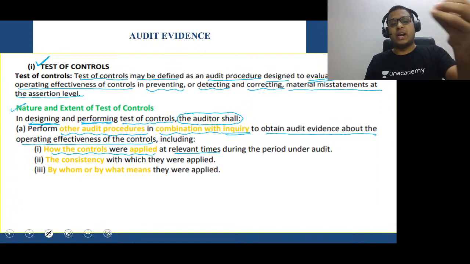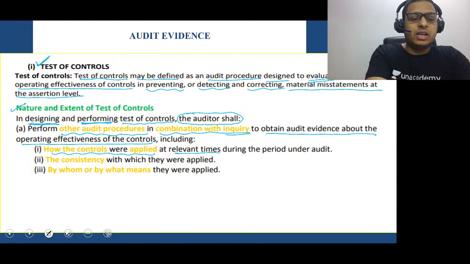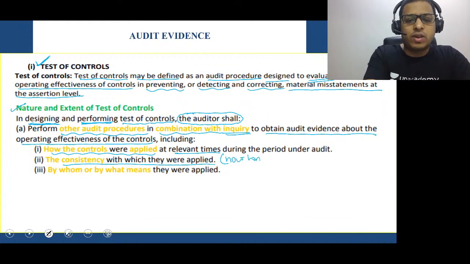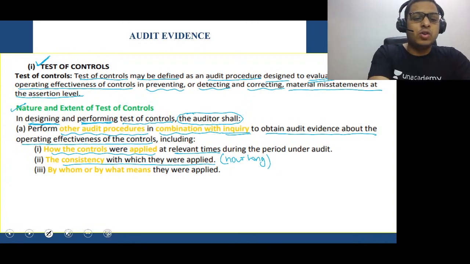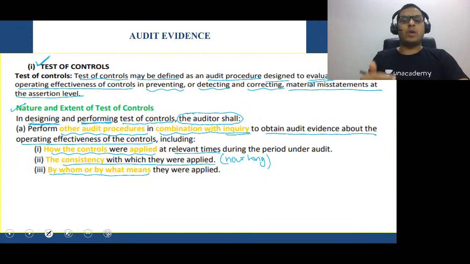How were the controls applied? Next, the consistency with which they were applied. Consistency means how long the controls were working properly. Third is by whom or by what means they were applied. Who was in charge of the controls, and how did he ensure that the controls were in place throughout the year? That is what the auditor will check.